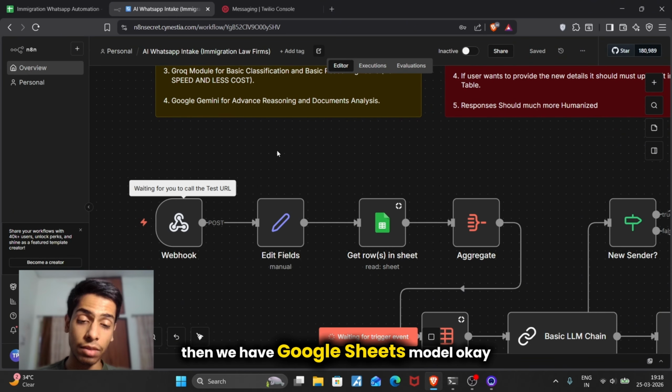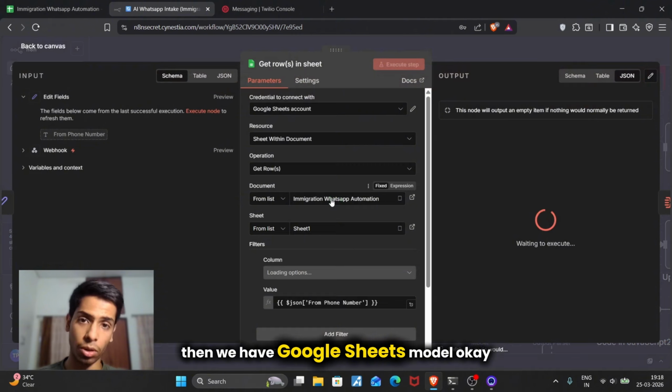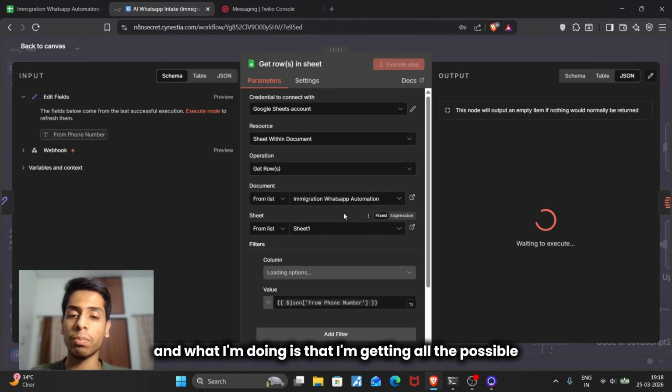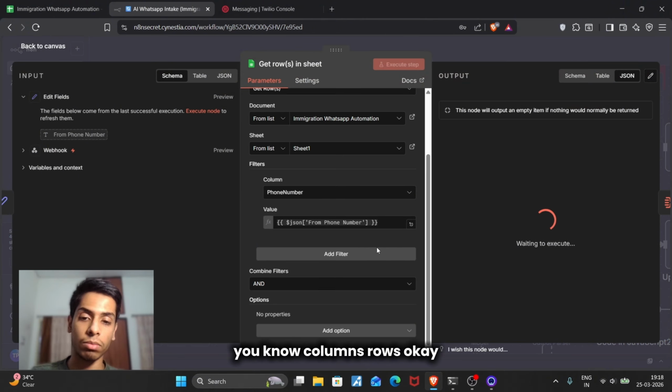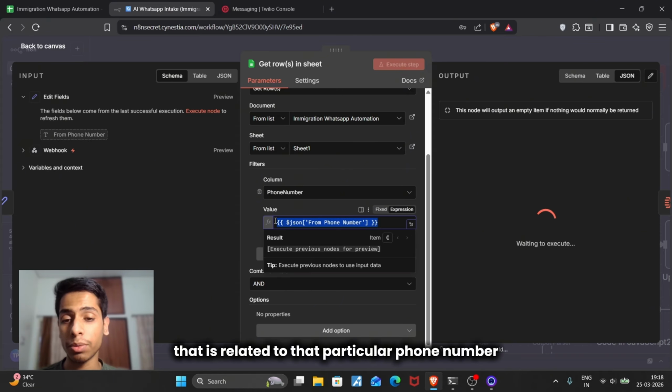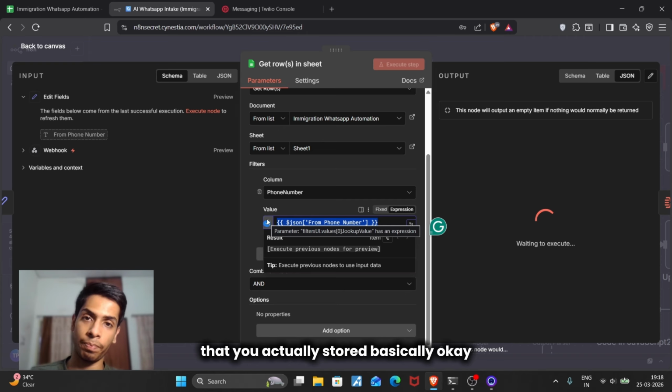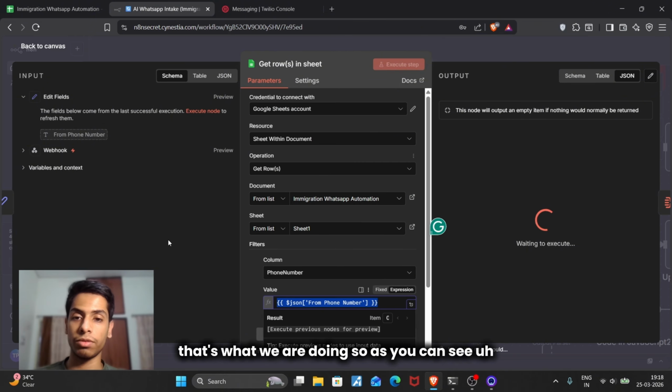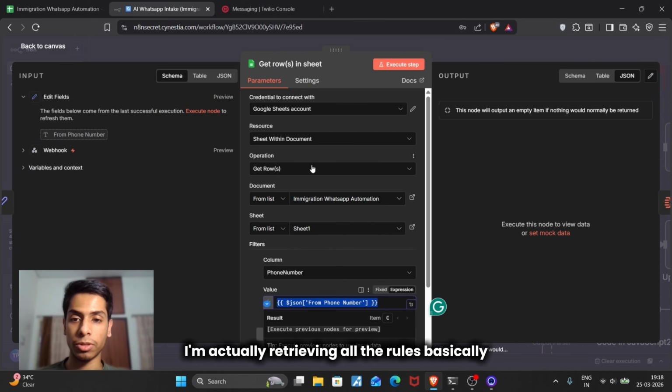Then we have the Google Sheets module. What I'm doing is getting all the possible columns and rows related to that particular phone number that you stored, basically. That's what we are doing. So as you can see, I'm retrieving all the rows.